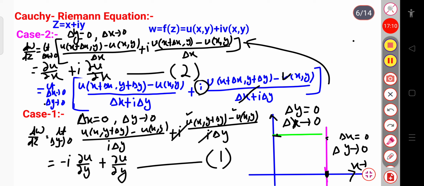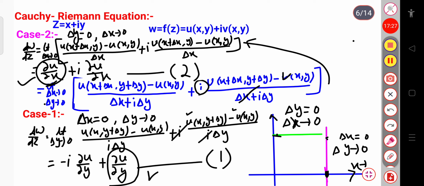If I compare these two terms, the real part with the real part and the imaginary part with the imaginary part, you can see dou u by dou x will be equal to dou v by dou y.